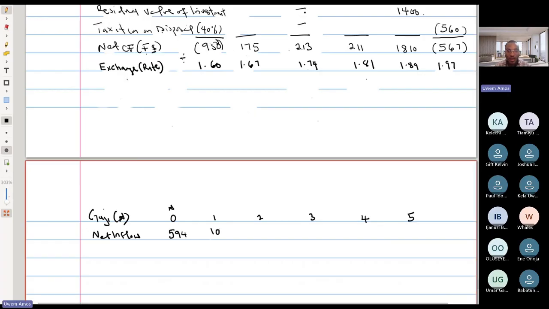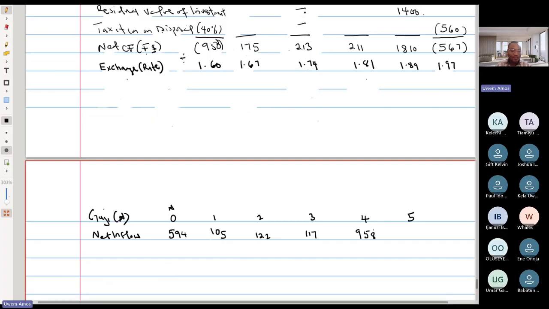We have 105. 213 divided by 1.74, we have 122. 211 divided by 1.81, we have 117. 1810 divided by 1.89, we have 958.